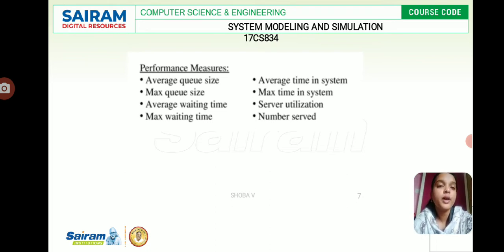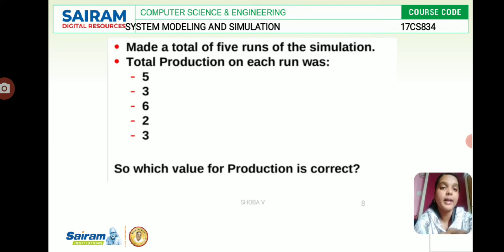We have to find out the waiting time by taking the turnaround time minus some other quantity, and the queue size and queue process everything depends upon the queue discipline. Once customers arrive randomly, they may be under process, and they may wait for some other process also, so that we can find out the maximum density and the maximum available time.